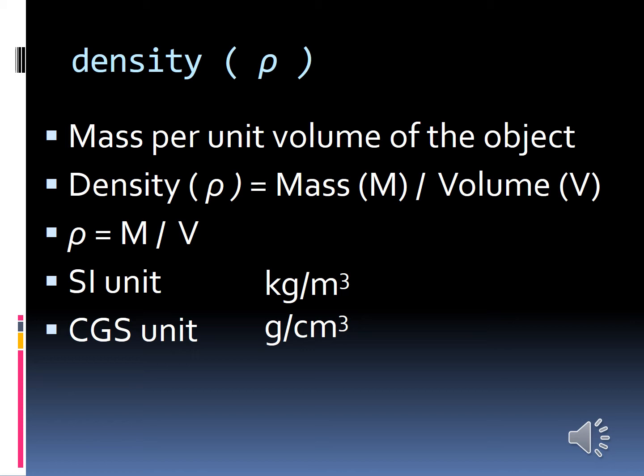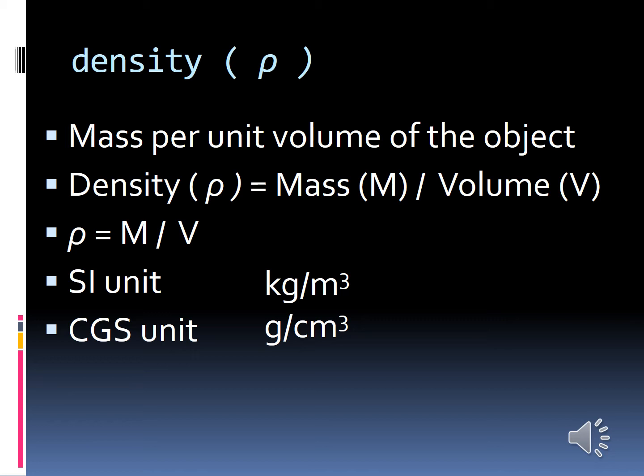Now, what is meant by density? Density is defined as mass per unit volume of the object. That means the mass of the body to the volume of the body.